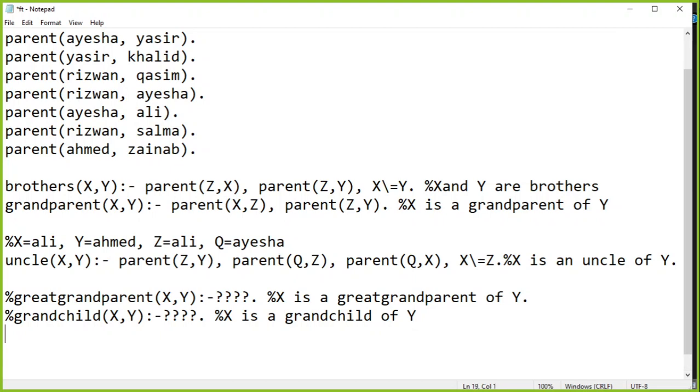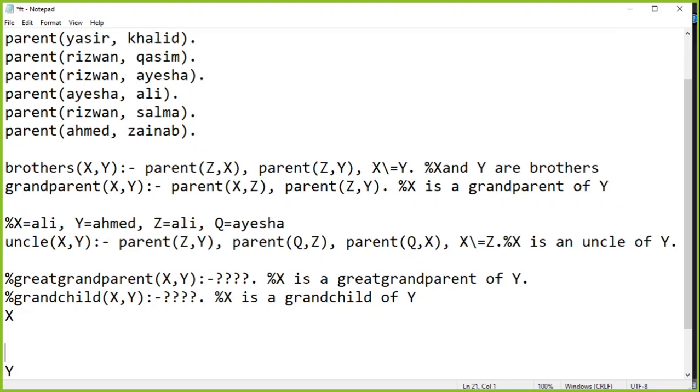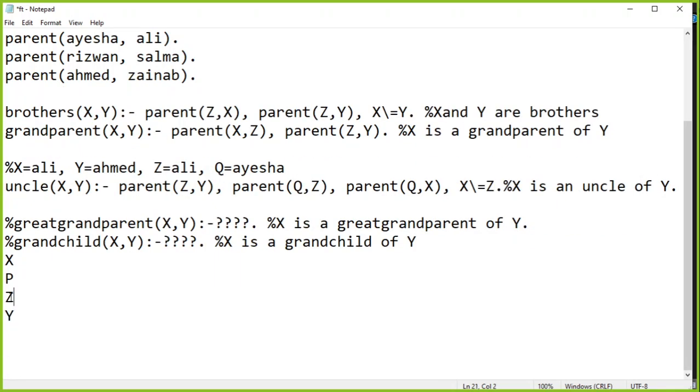अगर हम इसको visualize करें and we say that X is the grandparent of Y, it means that in between them there are two generations. One is the parent of Y, let's call them Z, and one is the parent of Z, that is P. So in this scenario, this Y is a child of Z and Z is a child of P and P is a child of X. Only then we can say that X is a great grandparent of Y. If I remove this, then P is the grandparent of Y. If I remove P, then Z is the parent of Y. So this is how we are going to use this.